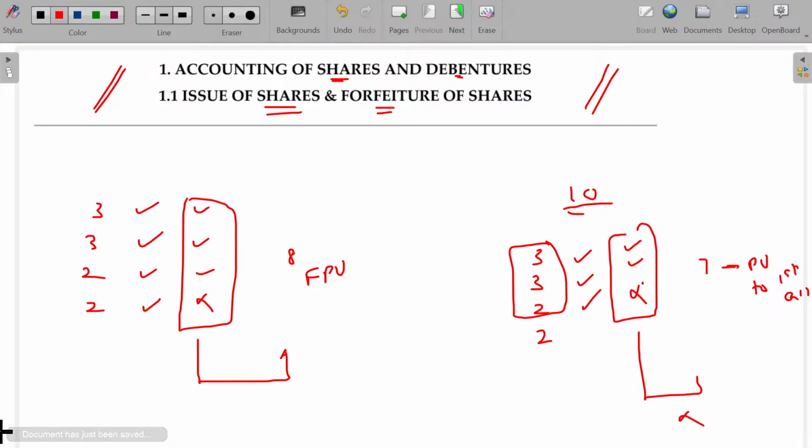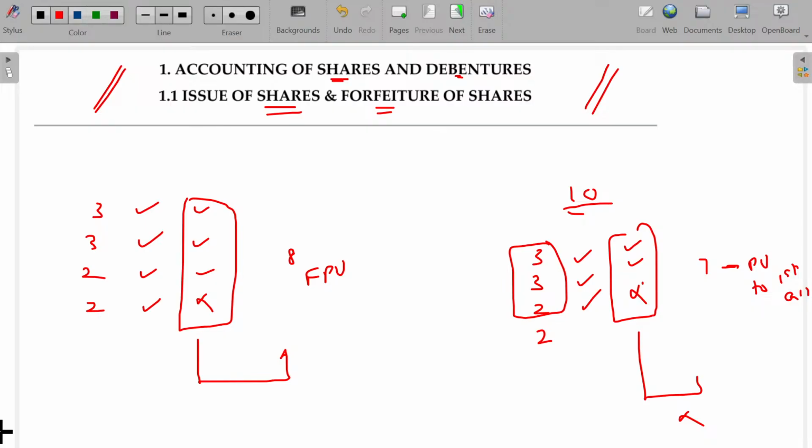Fully paid up means if you are purchasing this company's shares by paying 8 rupees, you are not requested to pay anything further. But while reissuing, I collected only 7 rupees, stating that the 7 rupees you paid will be considered paid worth only 8 rupees. Whenever I call the second call, you have to pay the 2 rupees back. Is that okay? So I can reissue the shares as fully paid up or partly paid up.